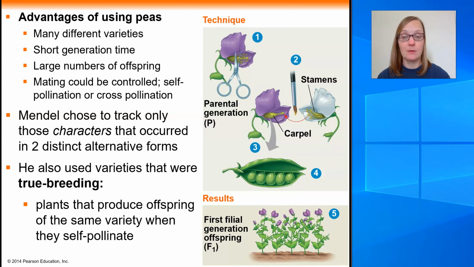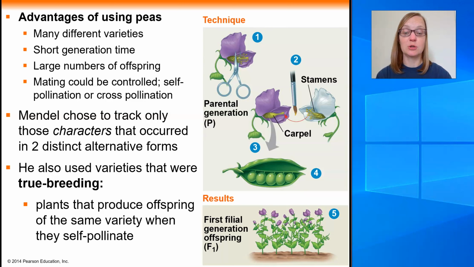So for example, this purple flower, if this pea plant is true breeding, that means if this purple flower were left to self-pollinate, it would only produce offspring that could make purple flowers. On the other hand, this white flower right here, if it was a true breeding white flower and it was left to self-pollinate, it would only be able to produce pea offspring that make also white flowers.